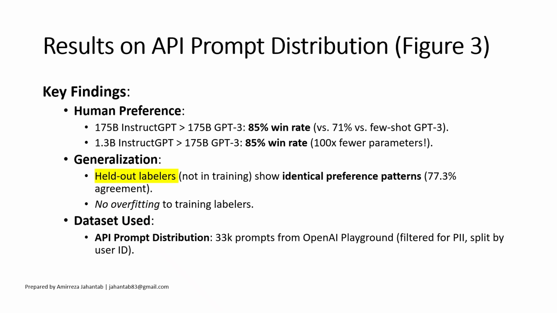They used held-out labelers, labelers who did not work in the training step. In the training step, they used 40 contractors, as I mentioned earlier, and the held-out labelers were people who were not from those 40 contractors. They found that 77% of these human labelers preferred this new InstructGPT. This showed that the model did not overfit to the training labelers.